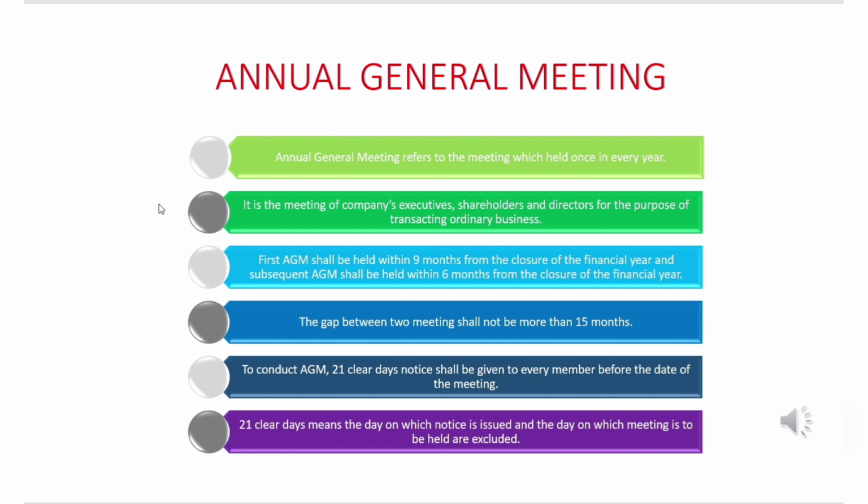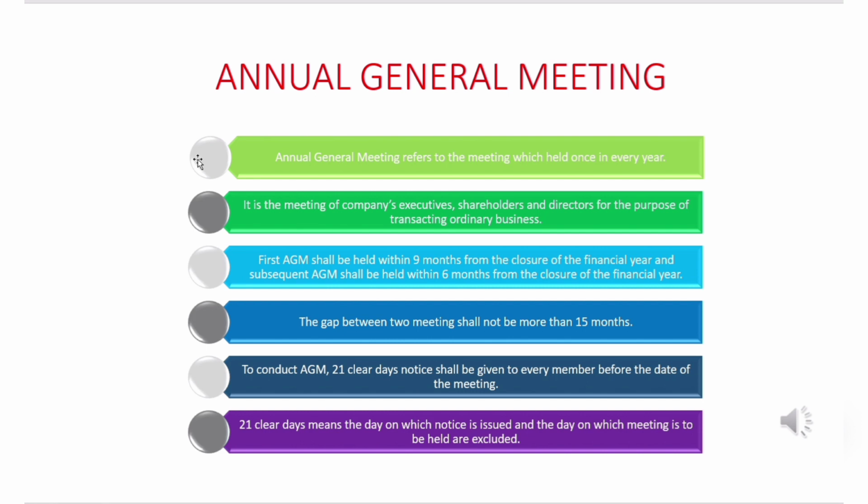And who are all the members present in the annual general meeting? Company executives, shareholders, directors, for the purpose of transacting ordinary business. This ordinary business and special business we have just discussed in the note point before, right? So company executives, shareholders and directors would be present in the meeting, okay?